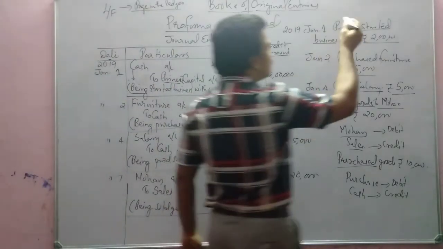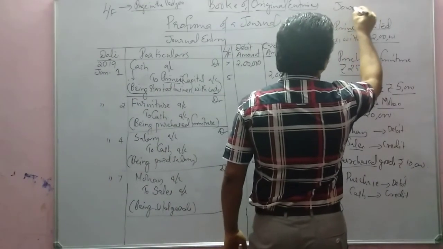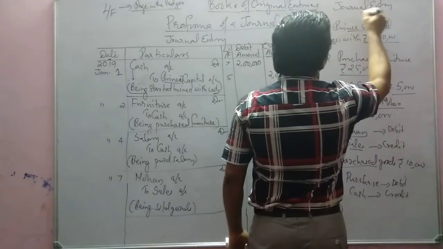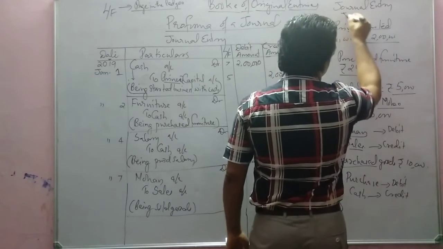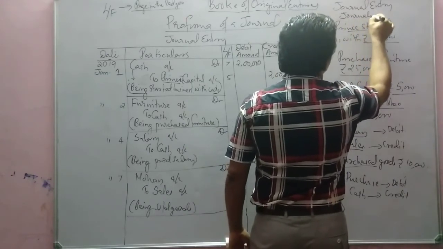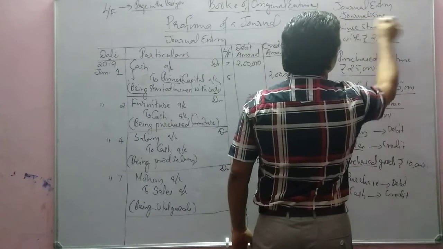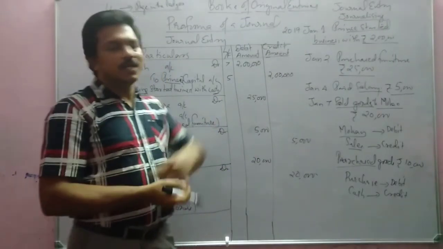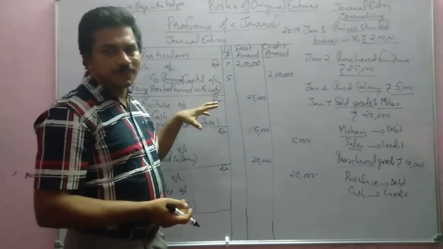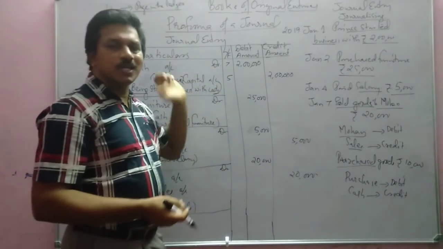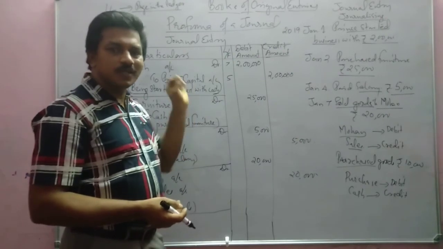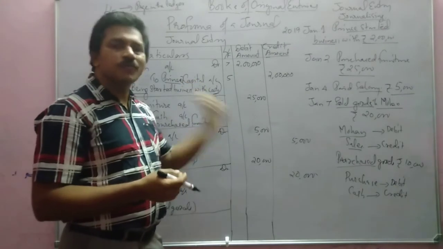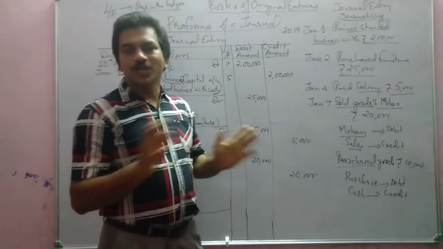So two terms: journal entry and journalizing. The process of entering transaction in the journal is called journalizing, and the entered transaction in the journal is called journal entry.